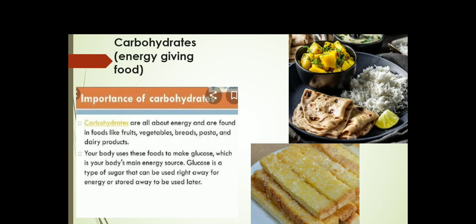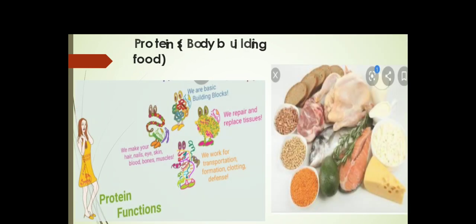So while eating, choose whole grains like rice, wheat, and then fruits. Understand? And I will suggest you avoid refined carbohydrates, meaning maida or refined flour. We make pastries and soft drinks from that. So children, we have to avoid refined carbohydrates. They are not good for our health. Okay children?